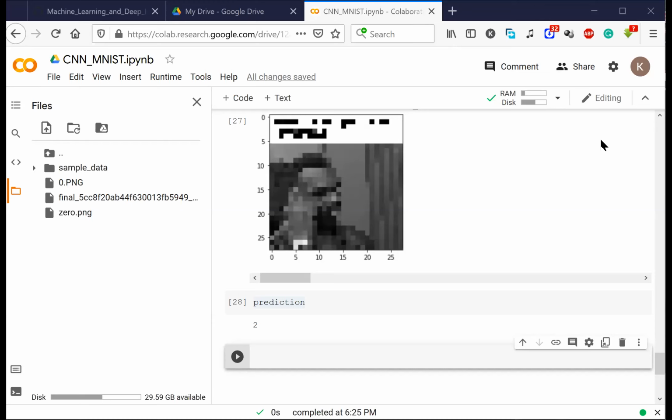Yes, Krishna, this code that I've written is only for grayscale. For RGB, we have to give some other things. We have to make this entire model understand that it is RGB.